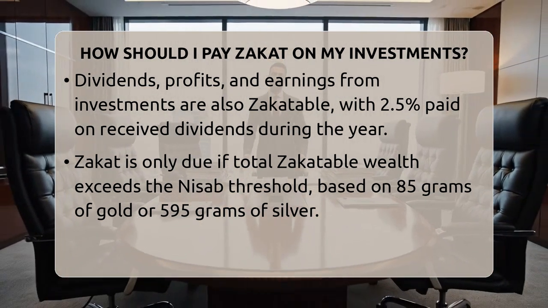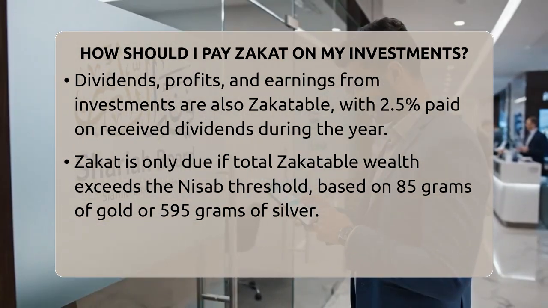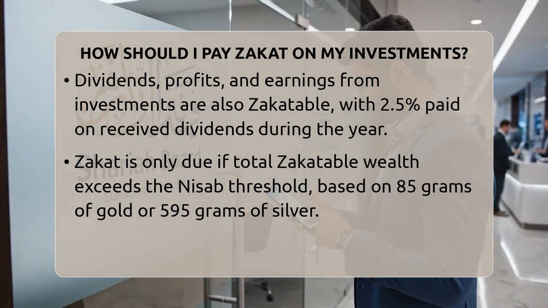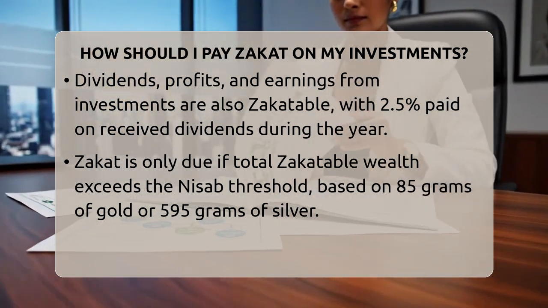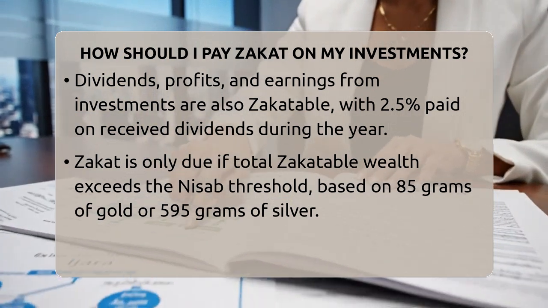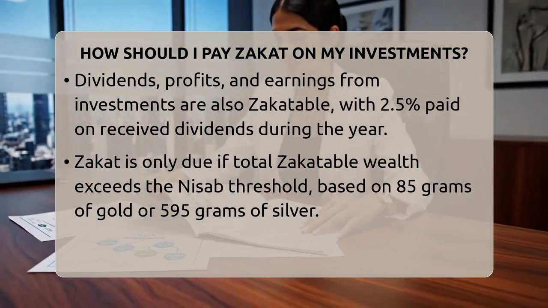For bonds and fixed income products, zakat is usually due on the principal amount. Any interest earned should be given to charity and is not part of zakat. If you have a retirement fund or pension plan, zakat is payable on the current value if you have access to it and own it fully.